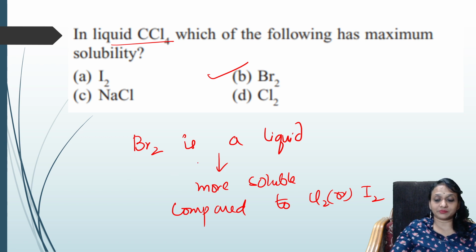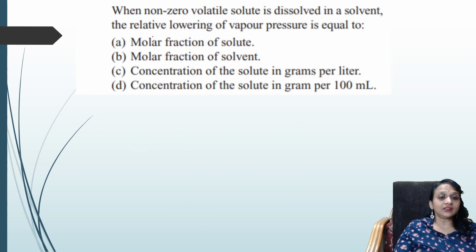Next question. When a non-volatile solute is dissolved in a solvent, the relative lowering of vapor pressure is equal to which one? First of all, RLVP, relative lowering of vapor pressure. What is the formula?